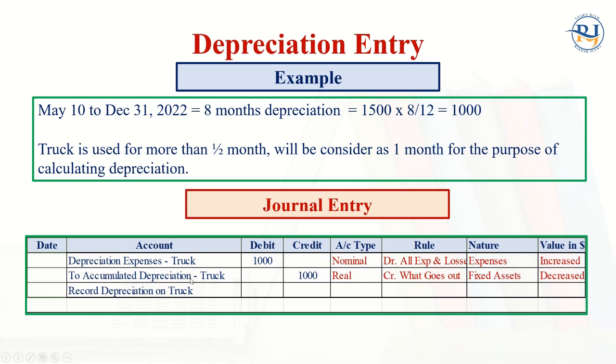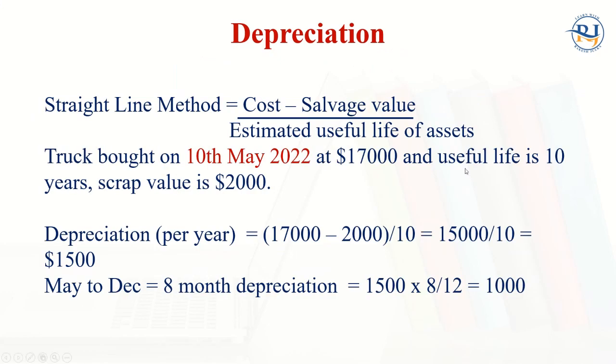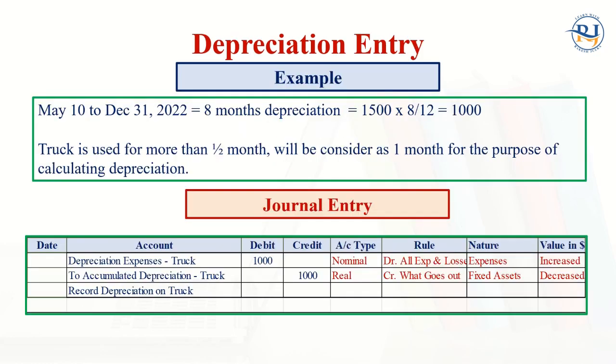Accumulated depreciation means whatever depreciation we calculate every year, right? Go back and see, $1,500 is every year. It means $1,500 for 10 years that we will calculate. Accumulated means $1,500 for the first year, then $1,500 for the second year, third, fourth, fifth, till the 10th. So slowly, the accumulated depreciation account will be created. It is the reverse of the asset account.